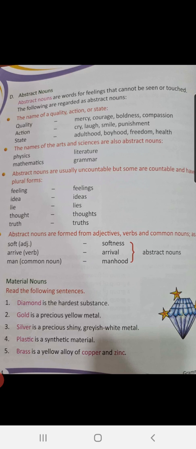Material nouns are the nouns from which you make something. That means diamond. From diamond you can make jewelry. Diamond is the hardest substance. Gold is a precious yellow metal. Silver is a precious shiny greyish white metal. Plastic is a synthetic material. Brass is a yellow alloy of copper and zinc. So children, the material from which you make something are known as material nouns.